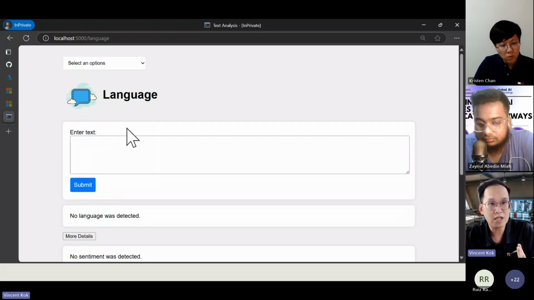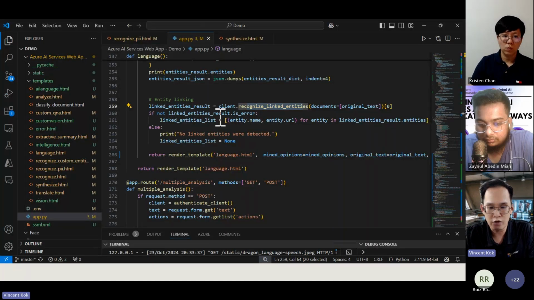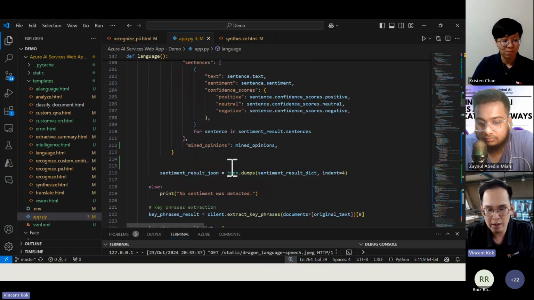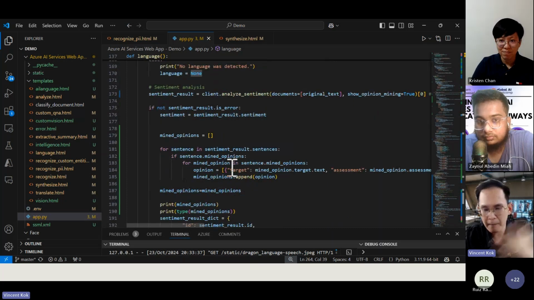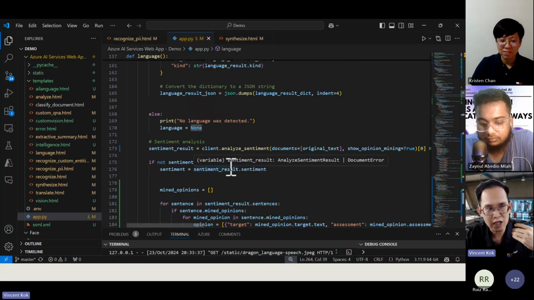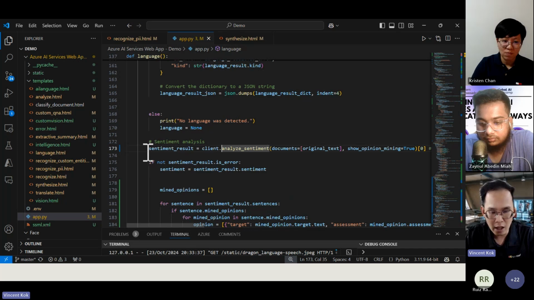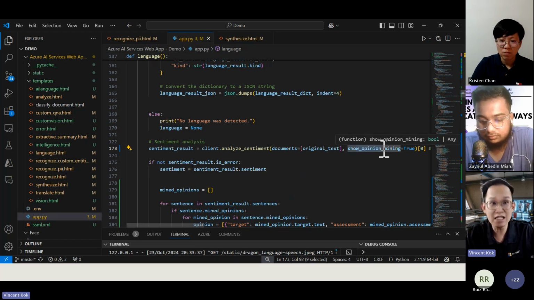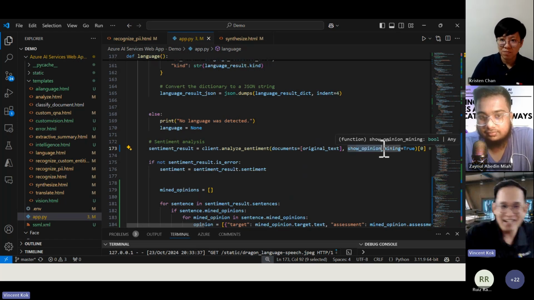And the main purpose of this app is for you to look at how it works and how you can code it at the back end. And if you have your own application, then that's good news for you, right? Then you'll be saying, maybe Kristen has a great idea. Hey, can my app do some analysis for the comments written by a lot of people? Then Kristen knows that, oh, I should use this client analyze sentiments, then put in my documents. Then I can analyze it already. Easy, right?